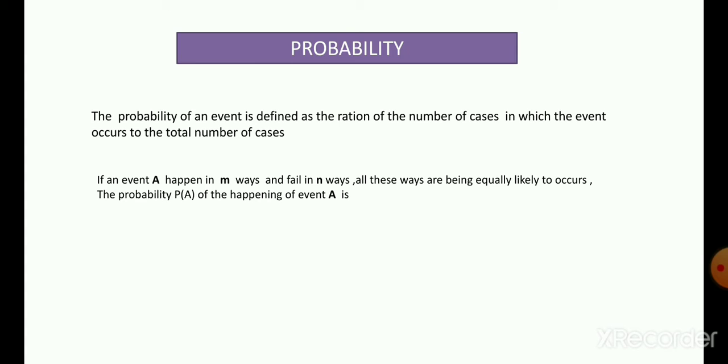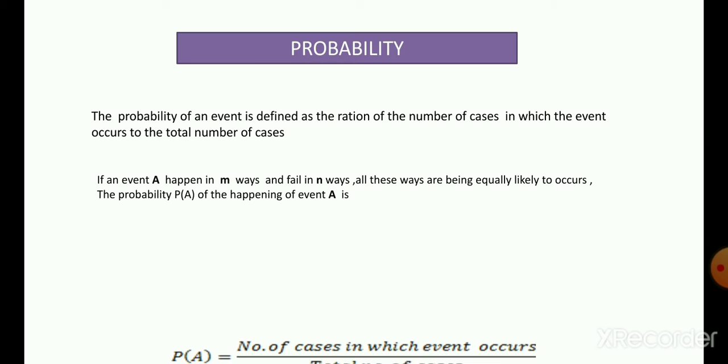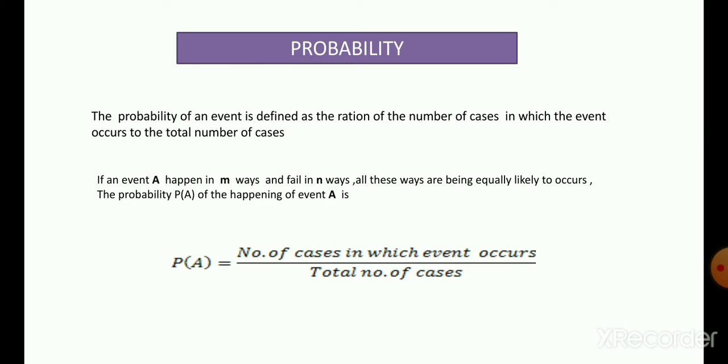The probability P(A) of the happening of event A is given by the ratio of the number of cases in which the event occurs to the total number of cases. Therefore, we can write this as the ratio m upon m plus n.